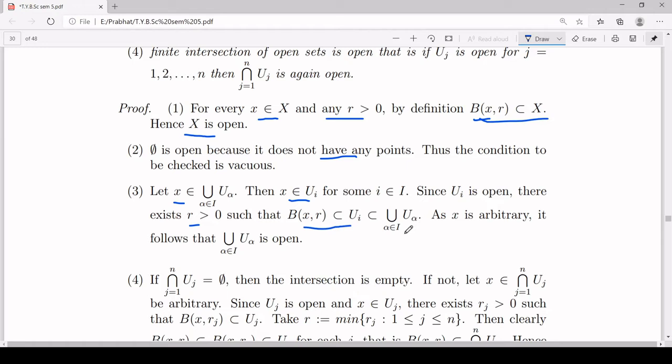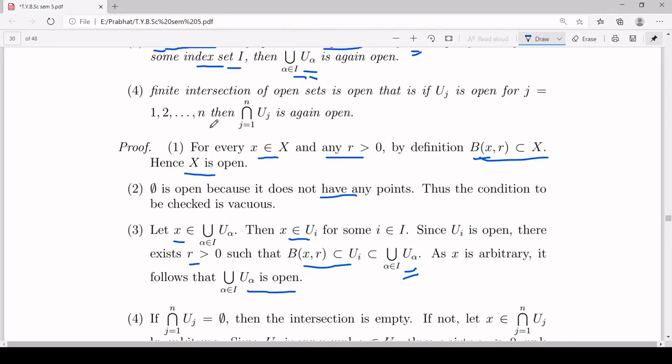But ui is a subset of this union because ui is one of the elements inside this union. So you can say you have found r greater than 0 such that B(x, r) is a subset of the union of u alpha, alpha in the index set I. And as x was an arbitrary element, it follows for each x. Therefore, the union of u alpha, alpha in the index set I, is again open. So this is how the third property is proved.